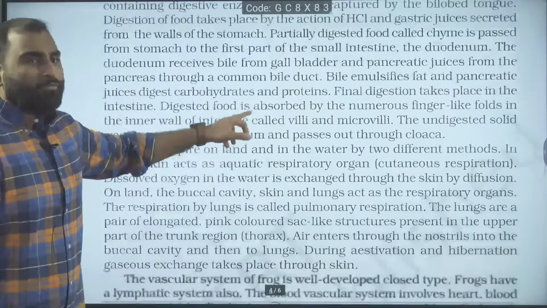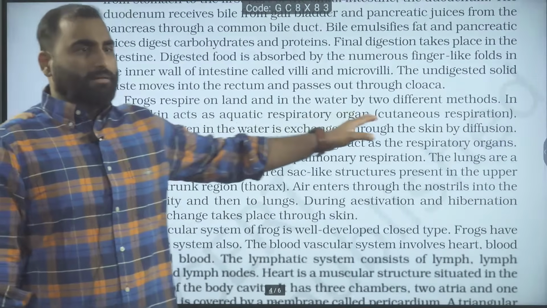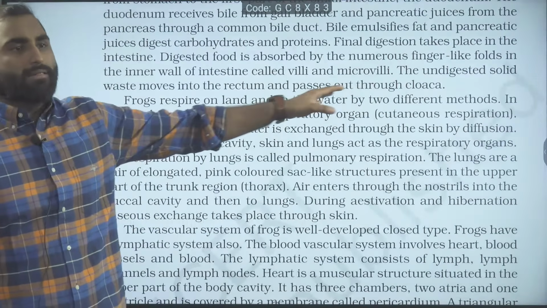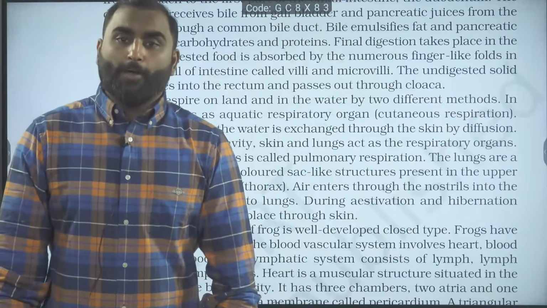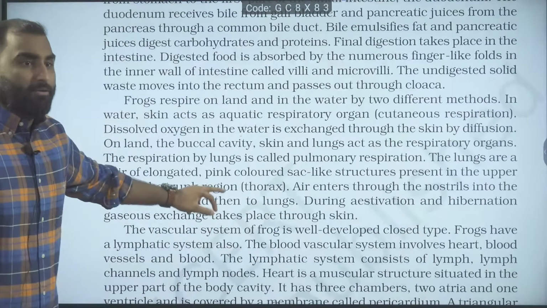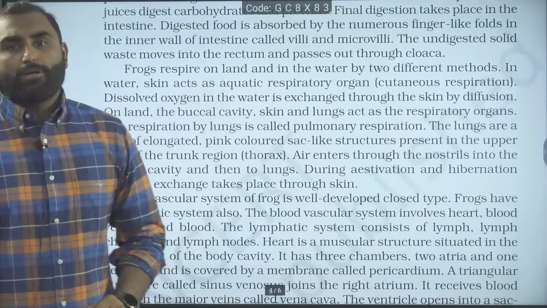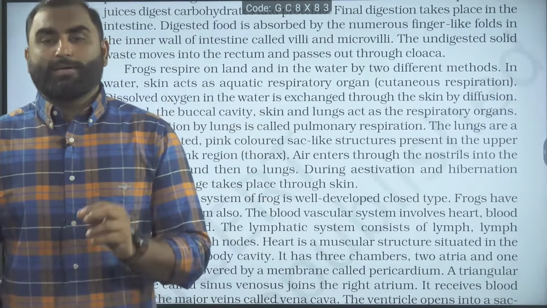Moving further, the undigested waste will move out through the rectum and then into the cloaca. So first rectum and then outside through the cloaca. Now talking about the next paragraph. What is this next paragraph telling about? The next paragraph is telling about the respiration part.